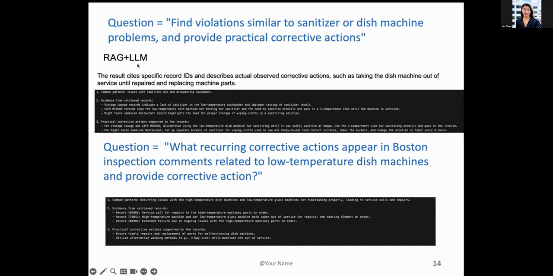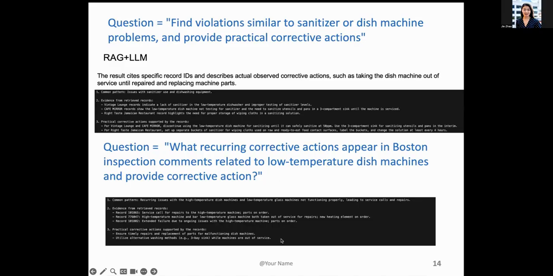With RAG plus a large language model, it retrieves records showing multiple examples where high temperature dish machines or low temperature glass machines were not functioning properly, and also provides the evidence of the restaurant and what the issues were. It provides very practical actions like discontinue using the low temperature dishwasher for sanitizing until it can safely sanitize at 50 ppm, a specific number, and use the 3-compartment sink for sanitizing utensils. So it provides practical and technical methods for correction.